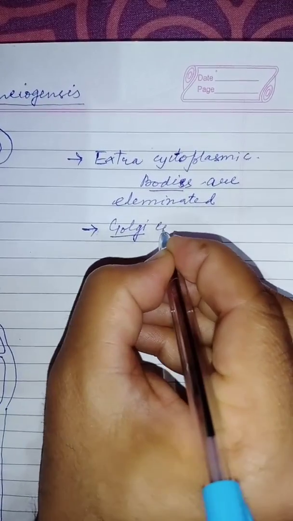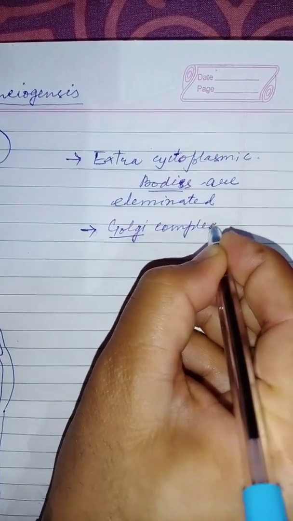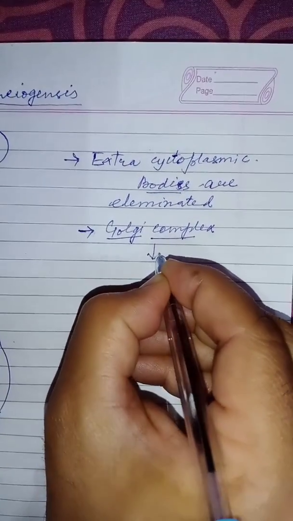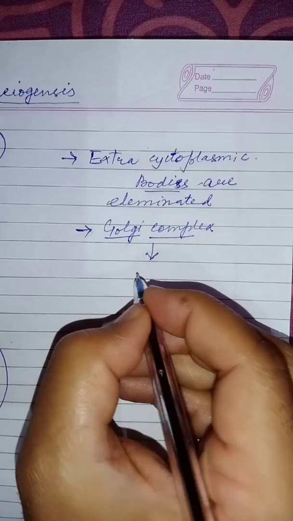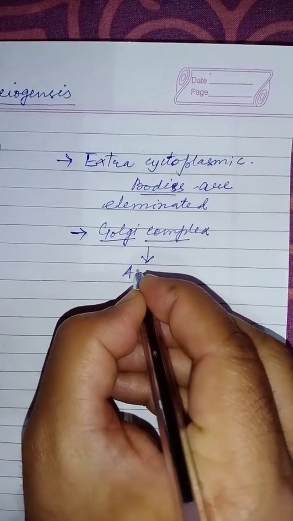The Golgi complex results in the formation of a very important structure called the acrosome.